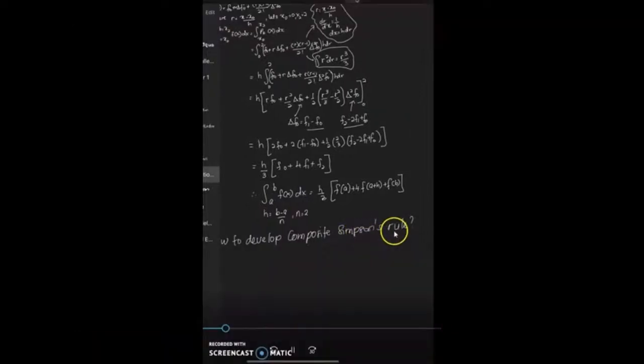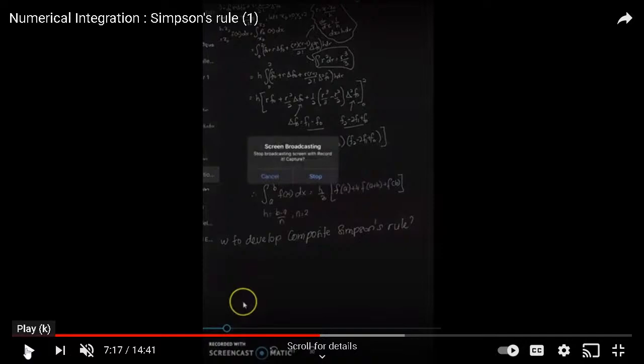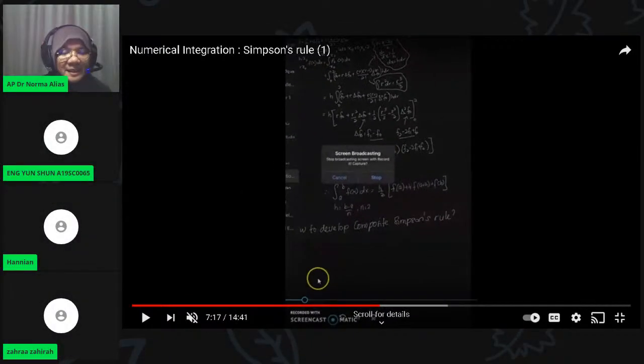Now why do we need to go to the composite trapezoidal rule? This is a common question. Come on, somebody can answer me. Why do we need to go to composite? Now it is the Simpson's rule. Why do we need the composite Simpson's rule?